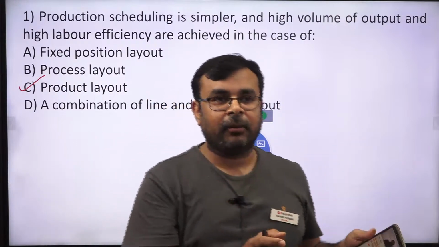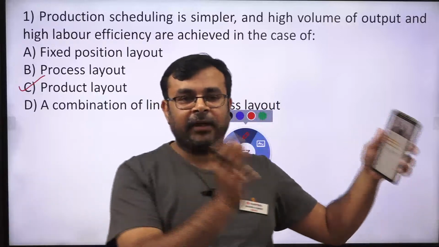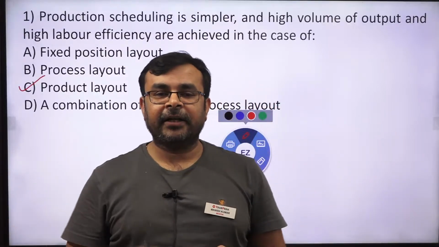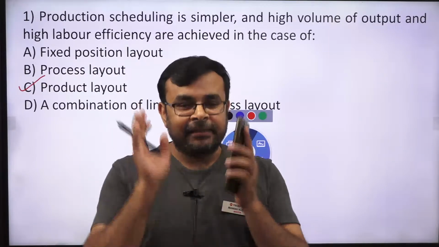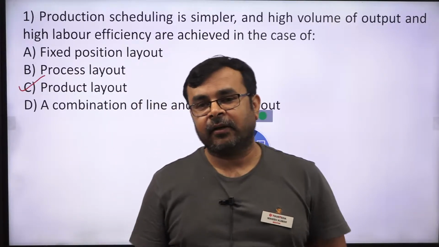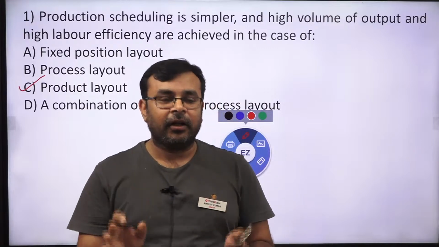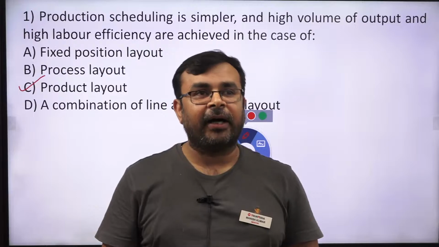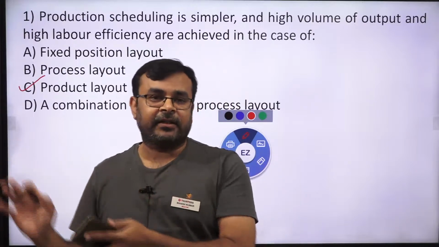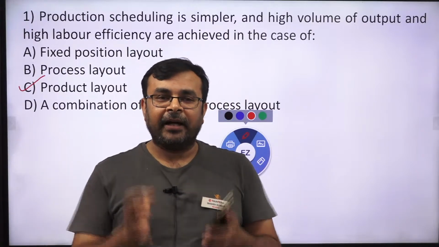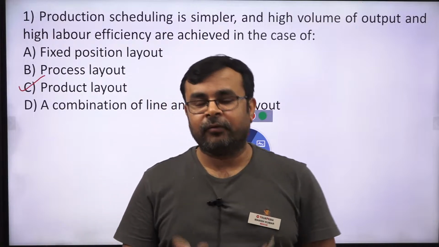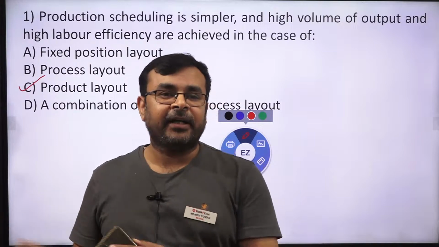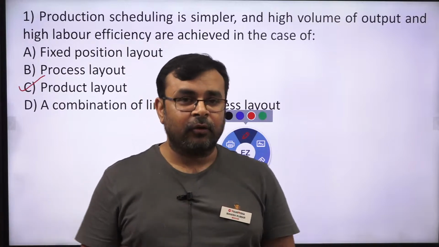Suppose we have 10 stations, in one station we assemble the chassis, and in another station we assemble the engine. The specific work goes on at a particular station, and on that station all the things are already provided, like tools or services required. All the things are provided on each and every station, correct. So this is called product layout, and this kind of layout is specially used for manufacturing the same kind of product, repetitive in nature, yes or no. And here there is no variety.